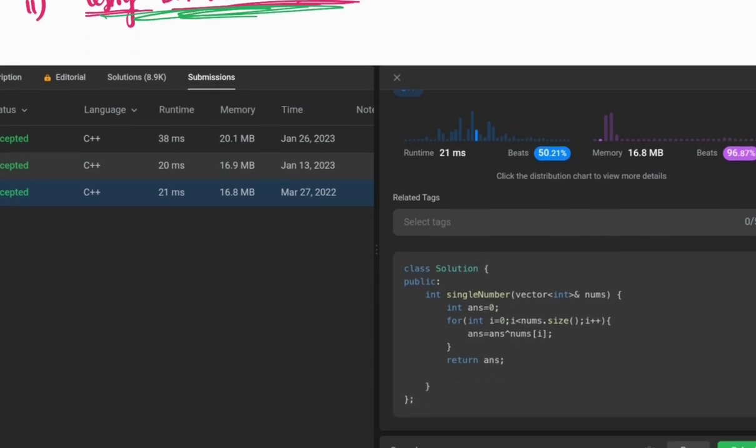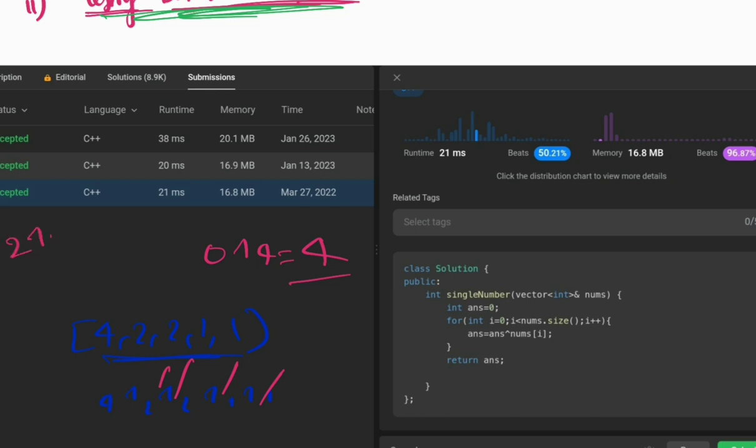Why have we taken the XOR here? Let's see, we have the array 4, 2, 2, 1, 1. If we XOR the elements in the array, like 4 XOR 2 XOR 2 XOR 1 XOR 1, the similar elements will cancel out, giving 0. So finally 0 XOR 4, what will be the answer? 4. So this is our 4.